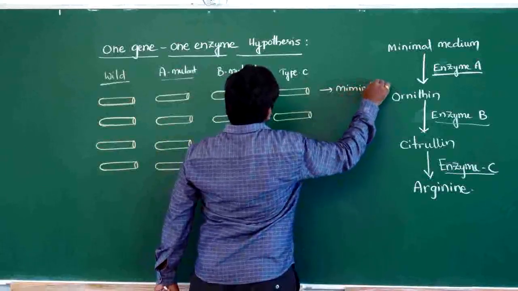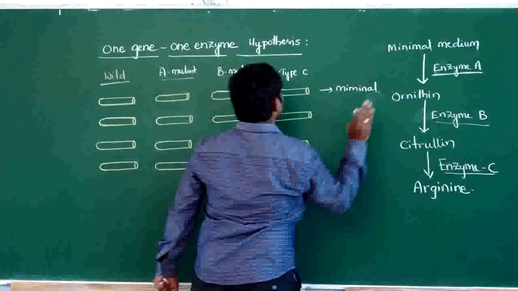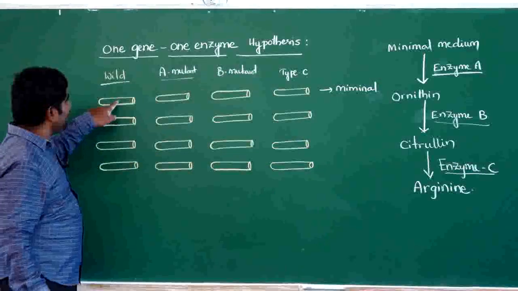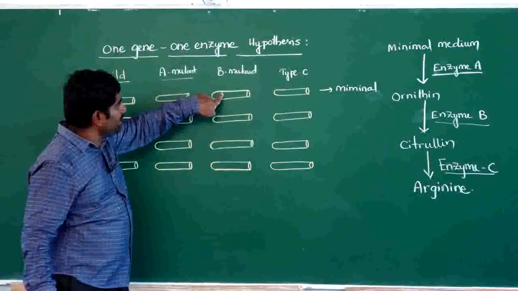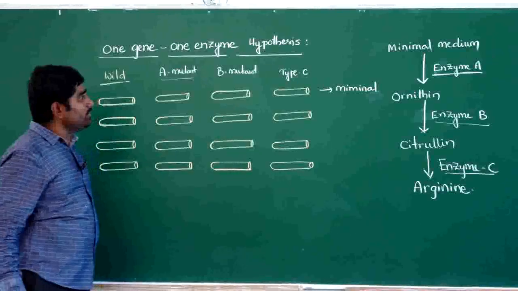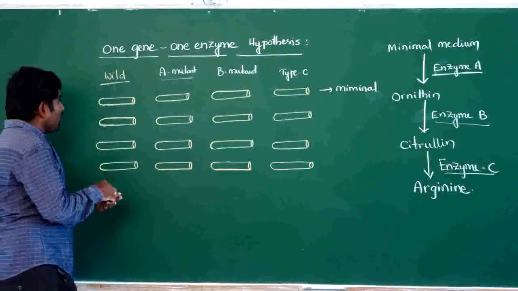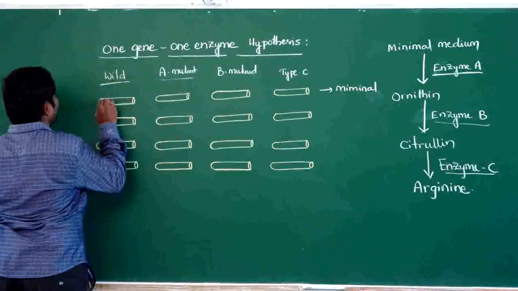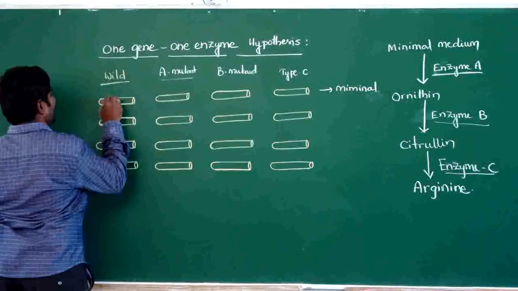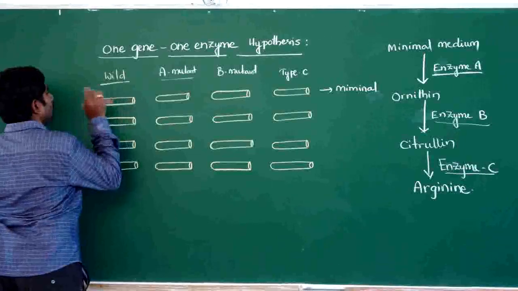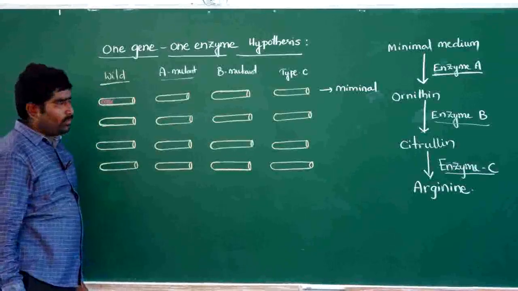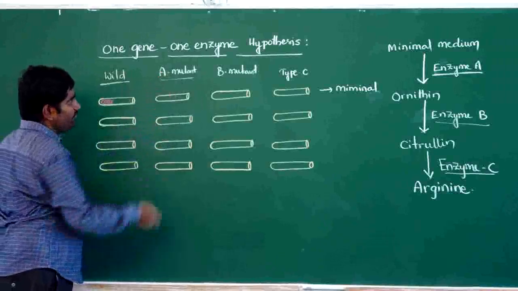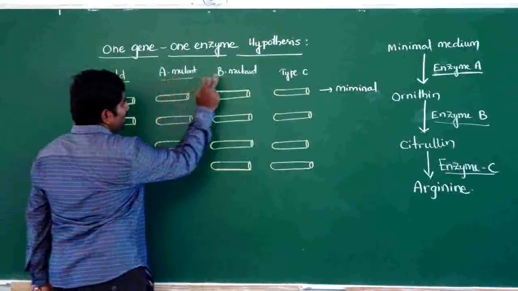In the minimal medium, how do the wild type, the A mutant, the B mutant and the C mutant grow? Let us see. The wild type grows normally in the minimal medium because it can easily grow, since it has all the genes. So A is there, B is there, C is there.